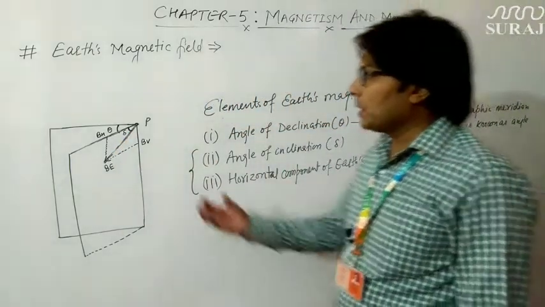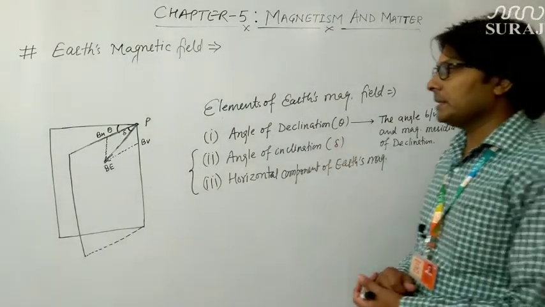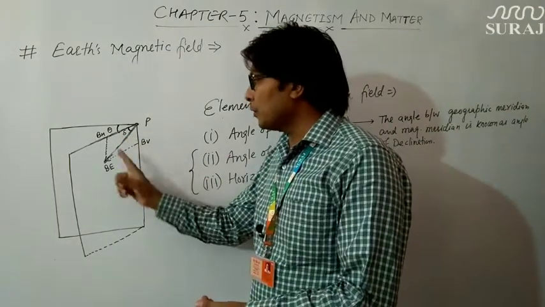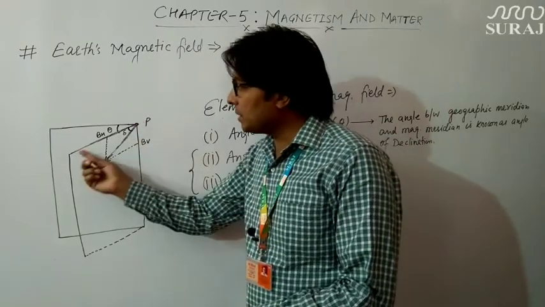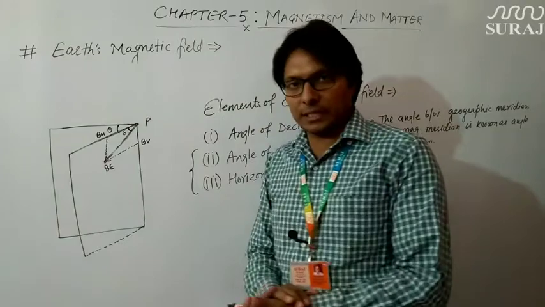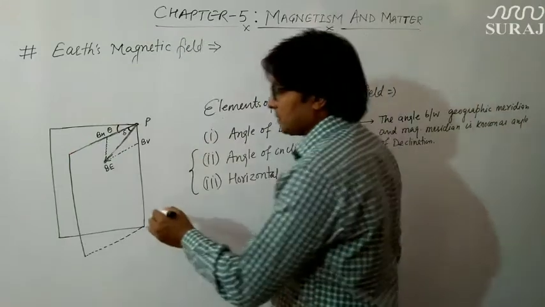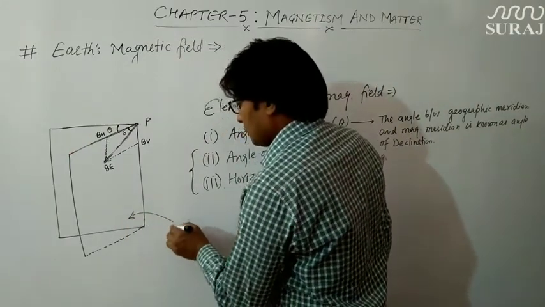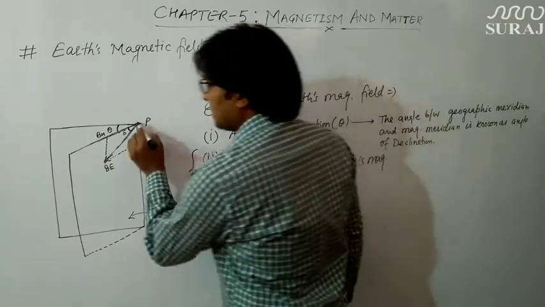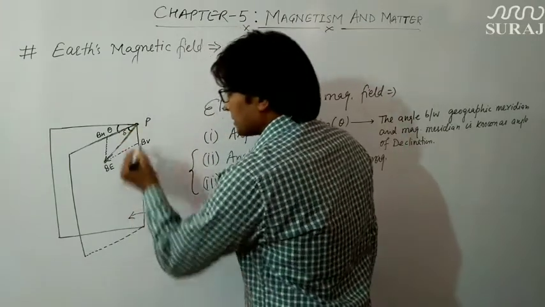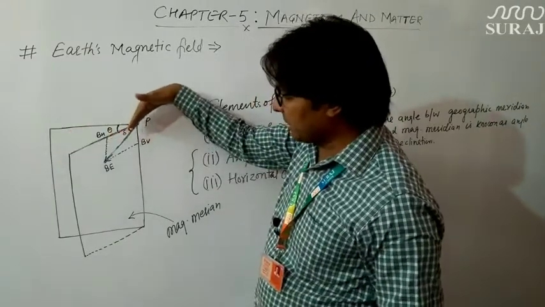So how can you define the angle of inclination delta? It is the angle which is made by Earth's overall magnetic field at a point to the horizontal component of Earth's magnetic field, or in other words, to the horizontal of this magnetic meridian. This is the magnetic meridian. So the horizontal of the magnetic meridian is this, and the vertical of this magnetic meridian is this. So it is basically the angle between the horizontal of magnetic meridian and Earth's magnetic field.